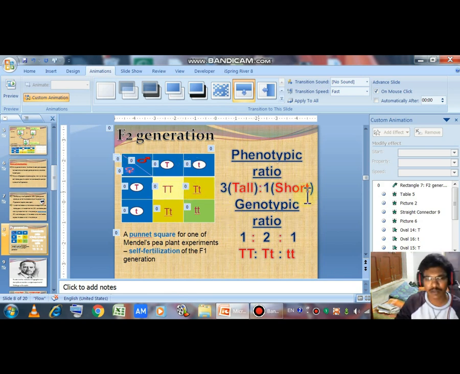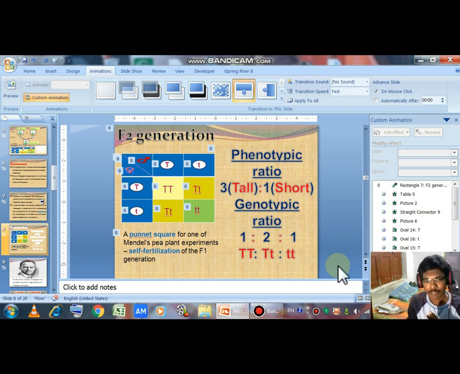We get 3 tall plants and 1 short plant. I have already discussed this in the law of dominance. That is the phenotypic ratio, 3 tall to 1 short. The genotypic ratio is 1 capital T capital T, 2 capital T small t, and 1 small t small t. So the process is the same in the law of dominance and the law of segregation.